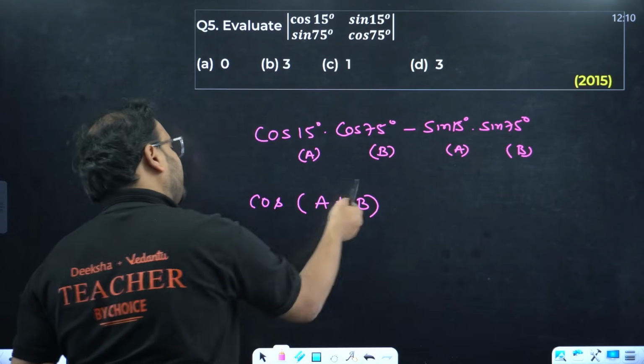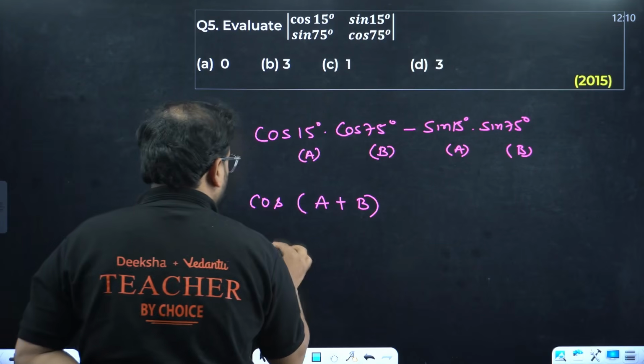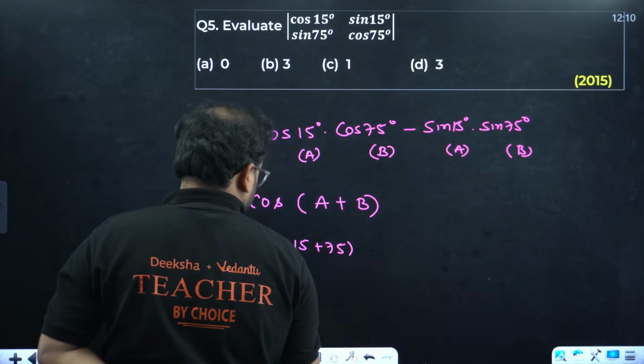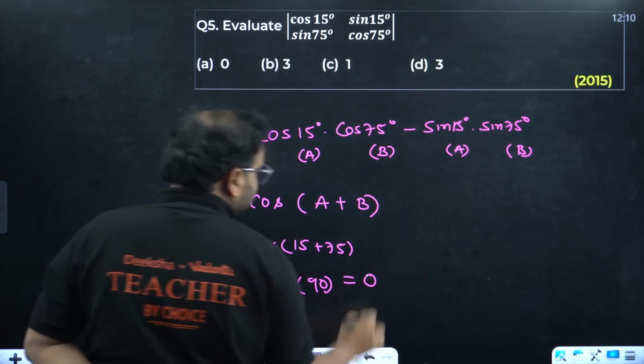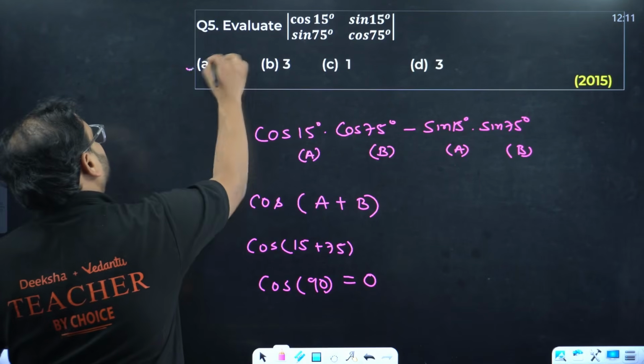If this is minus, this will be plus. If that was plus, it will be minus. Add them. Cos of 15 plus 75. That becomes cos of 90, I guess. Yeah. Cos 90 is 0. Sin 90 is 1. Cos 90 is 0.